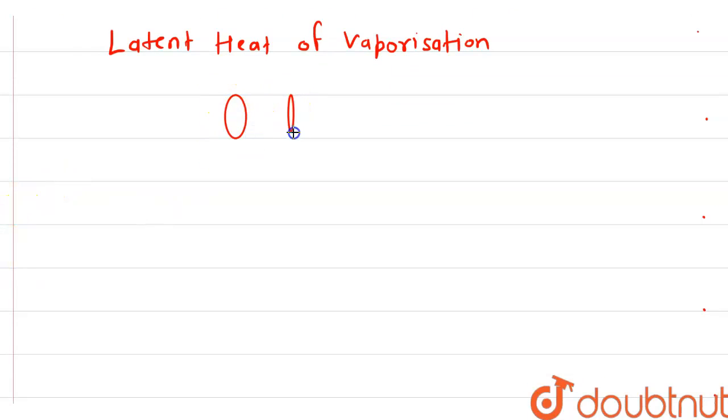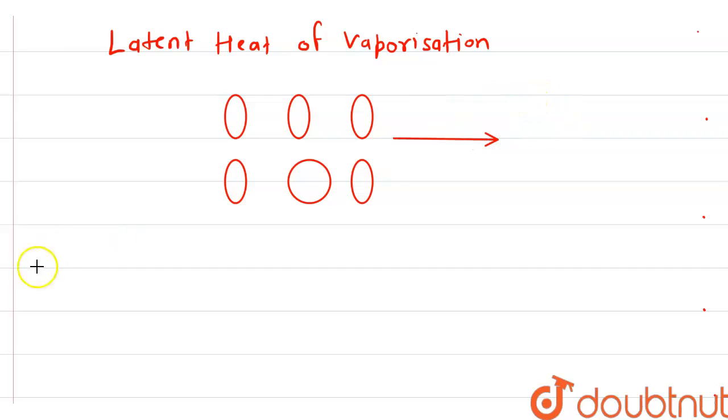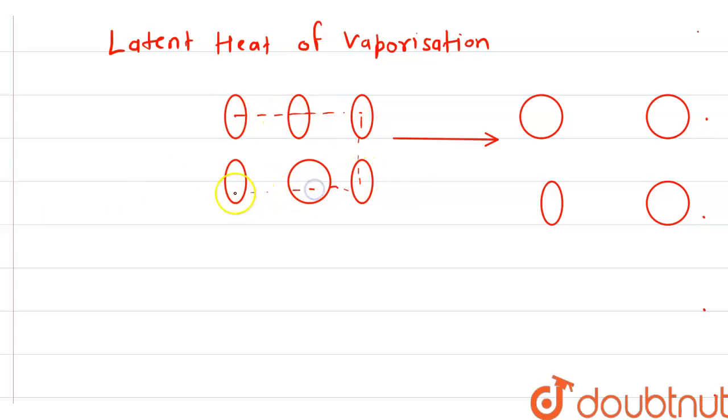Let's say these are the molecules of liquid and the energy is being given to them, and due to that they convert into gaseous molecules that are separated like this. So these are the molecules of gas. Here again the energy is given, and that energy is equal to the binding energy of the molecules of liquid. So latent heat of vaporization is equal to binding energy of liquid.